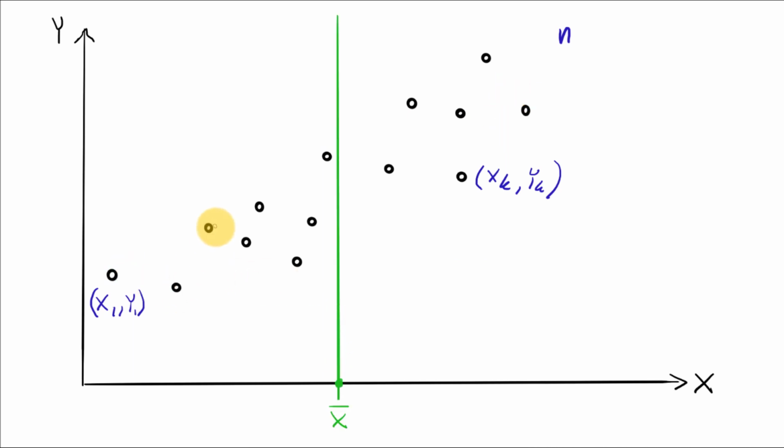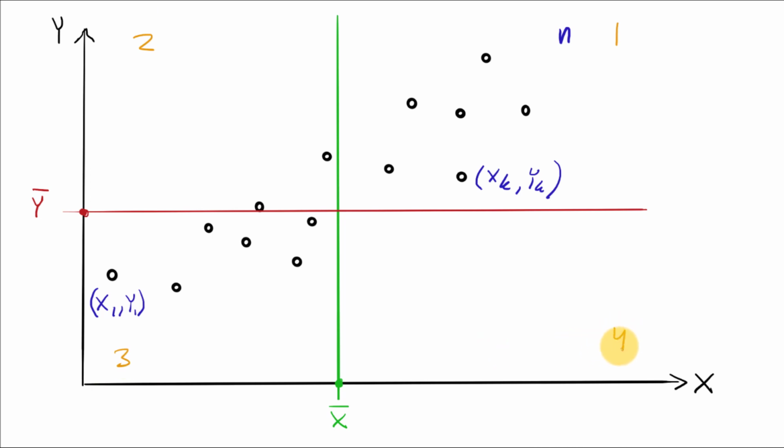If you take the mean of all the x coordinates here, that will correspond to some value on the x-axis. So here this line symbolizes the mean of all the x coordinates of the points. In the same way, you can take the mean of all the y coordinates. Then the mean of the y coordinates will correspond to some value here on the y-axis. We see that these two lines divide up the coordinate system here into 4 parts, which we can call quadrant 1, quadrant 2, quadrant 3, and quadrant 4.